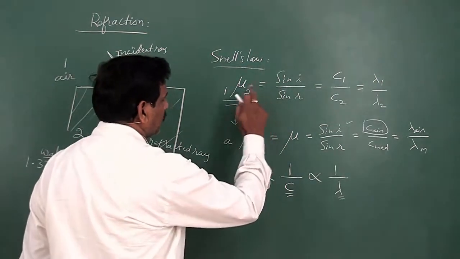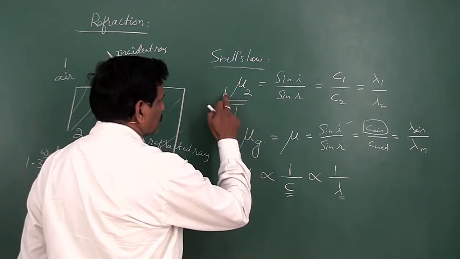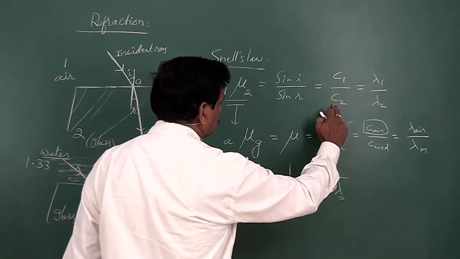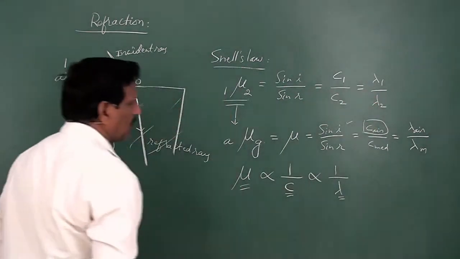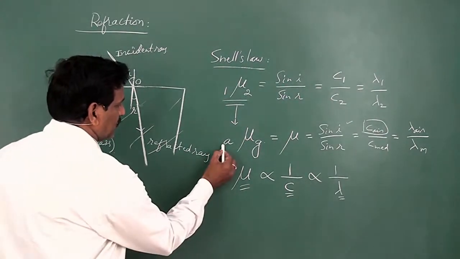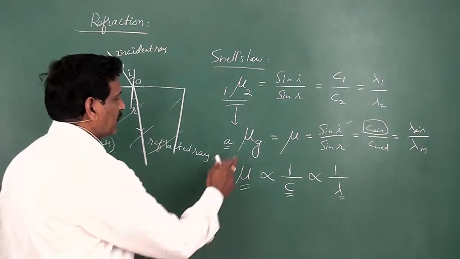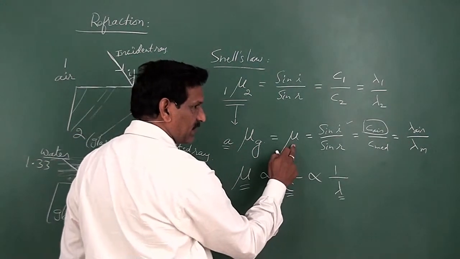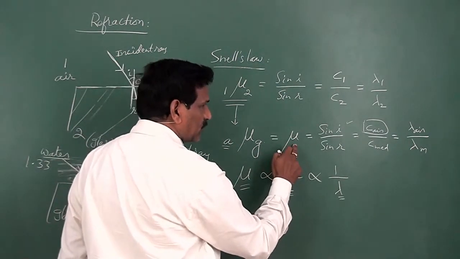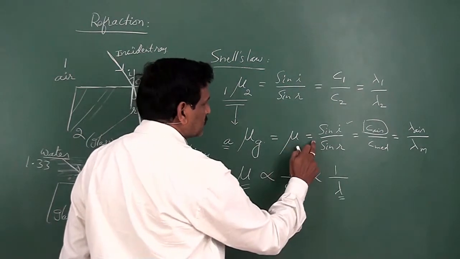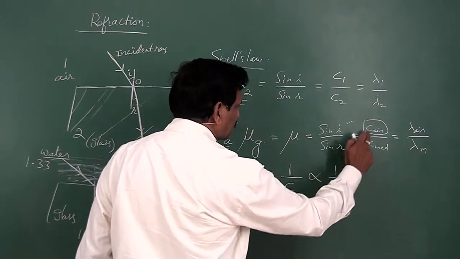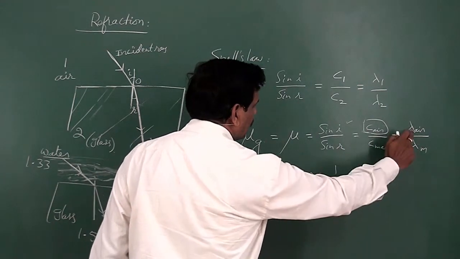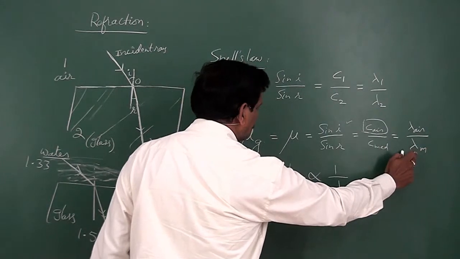So this is Snell's law. The refractive index of the second medium with respect to the first medium is equal to sin I by sin R, which is equal to C1 by C2, which is equal to lambda 1 by lambda 2. And if you take specifically the first medium as air, then the refractive index of the second medium with respect to air is generally called absolute refractive index, denoted simply by mu. This is equal to sin I by sin R, equal to speed of light in air by speed of light in medium, equal to wavelength of light in air by wavelength of light in medium.